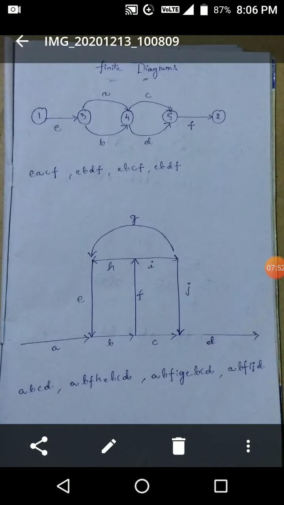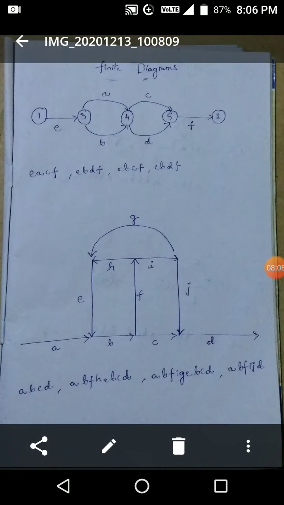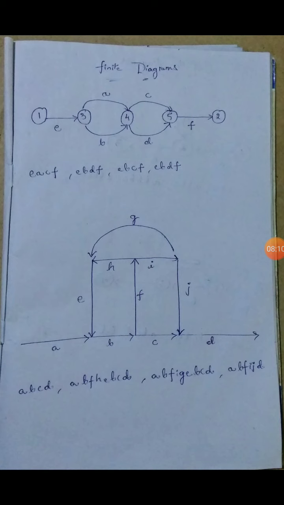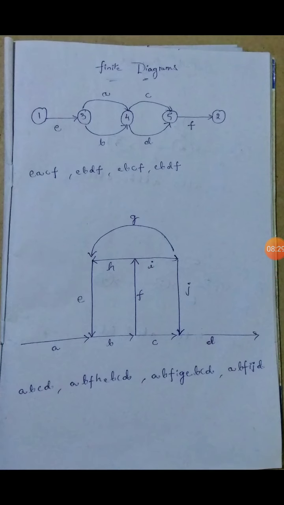Here also we can observe some path products: ABCD is a straight line path product, and ABFHEBCD goes from A to B in a straight line path. Then going up at F and turning left with the help of the H link, and again coming down with the help of the E link, again going straight with the help of the B link, again continuing with the C link, and again continuing with the help of the D link.